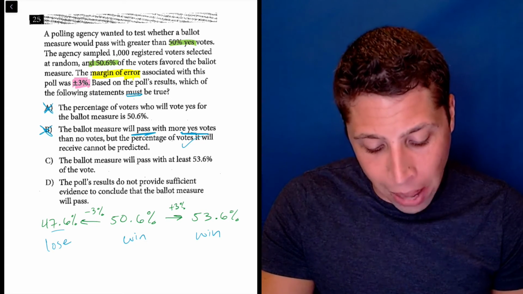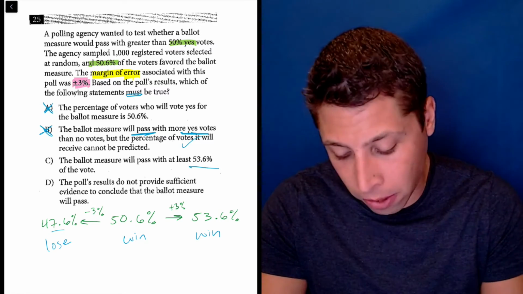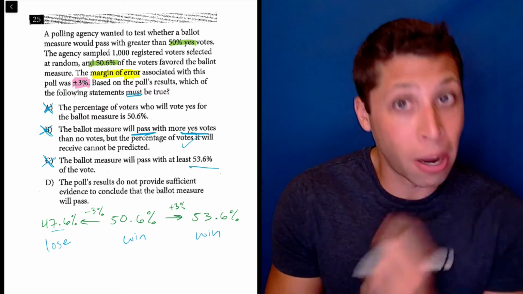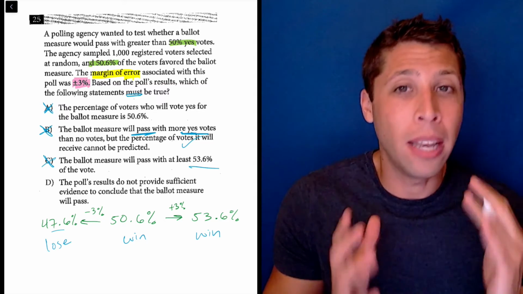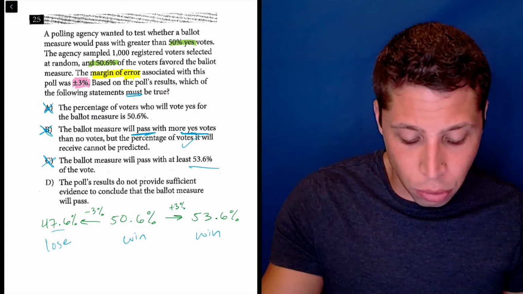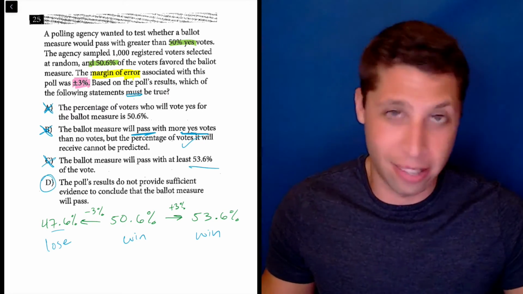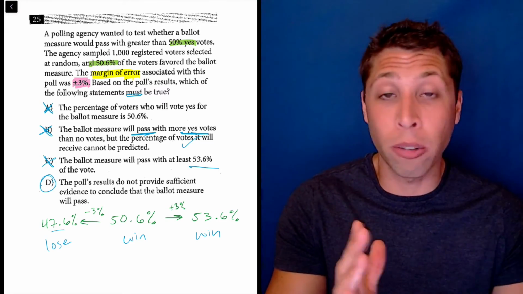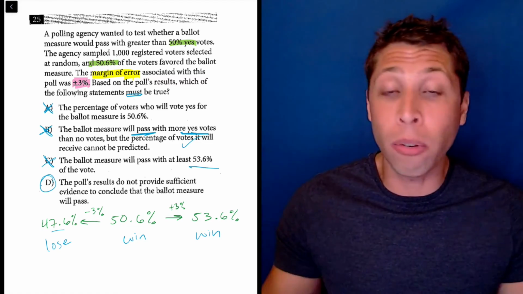C, the ballot measure will pass with at least 53.6% of the vote. This is just completely misinterpreting what margin of error is. It could happen. It's still a slight possibility according to how margin of error is calculated and what it means, but it's not likely. D, the poll's results do not provide sufficient evidence to conclude that the ballot measure will pass. This is definitely the answer because, like we saw, if we go 3% in one direction, we're good. 3% in another direction changes the outcome. So we really don't know what's going to happen.